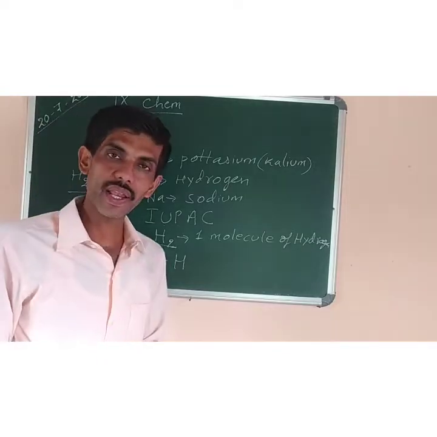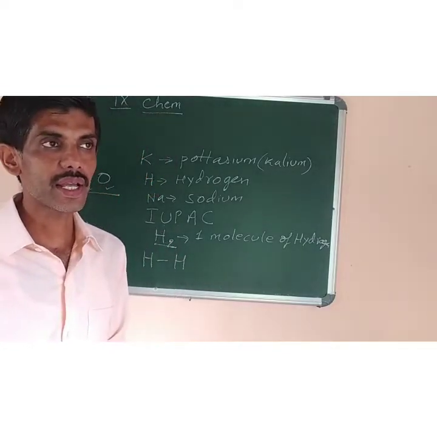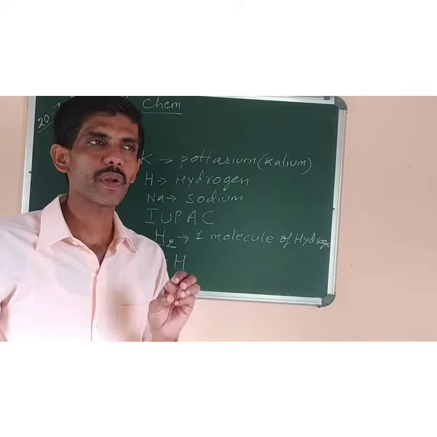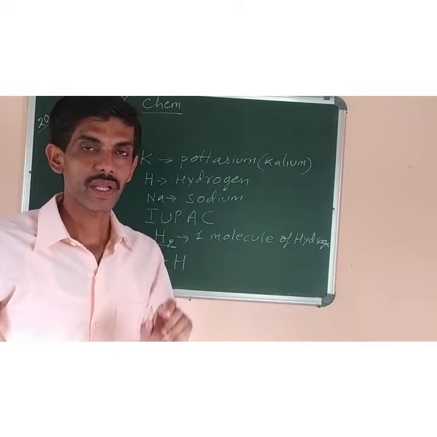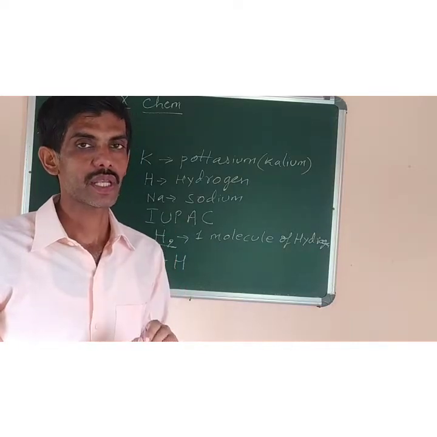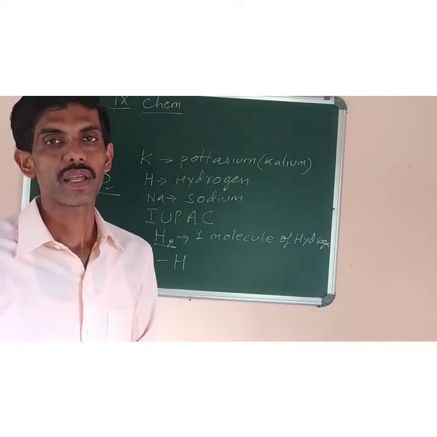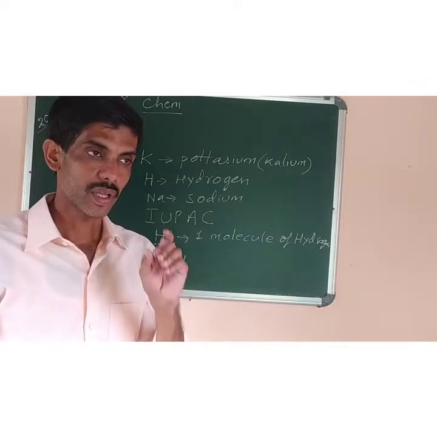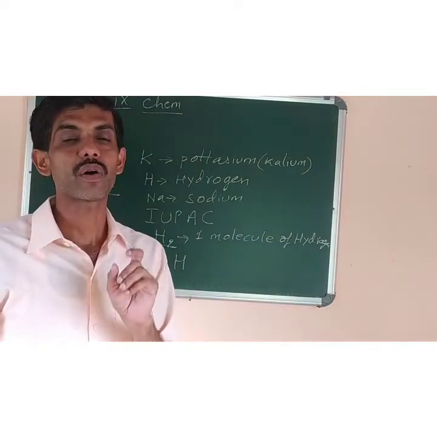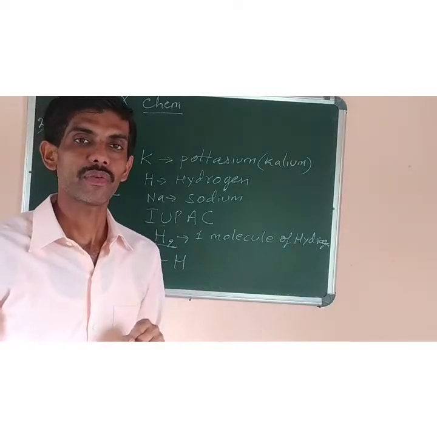Now next, what is valency? Valency I have studied in class 8 also. Valency, in simple words we say, it is the combining capacity of an atom. It means the total number of electrons present in the outermost shell. The outermost shell is also known as valence shell. So the number of electrons which are present in the outermost shell of an atom is called valency electron.